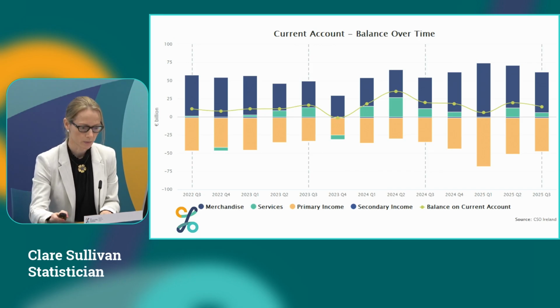Moving on to services, which are illustrated here in green, it's down from 11.4 billion in quarter 3 last year to 6.1 billion this quarter. That's a decrease of 5.3 billion year on year, and compared to last quarter, our services balance is down by 6.3 billion.